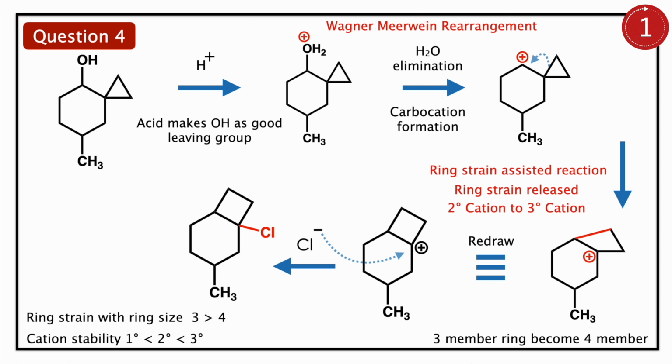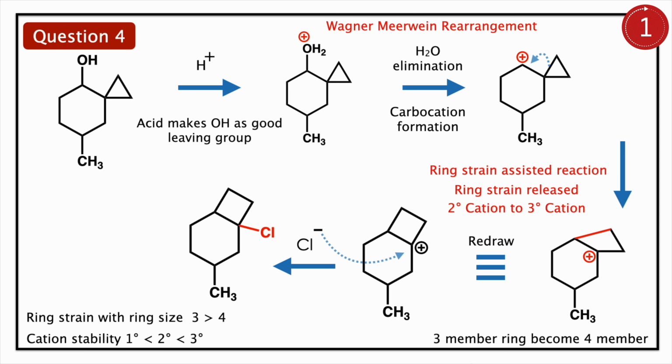First step: here you have alcohol and you are using acid. The alcohol is removed as water. You have a cation, near a strainful ring. The 3-member ring is so strainful. What really happens is the ring expands. You have cation migration. Here the methylene group migrates to create stability. The 3-member ring will become a 4-member ring.